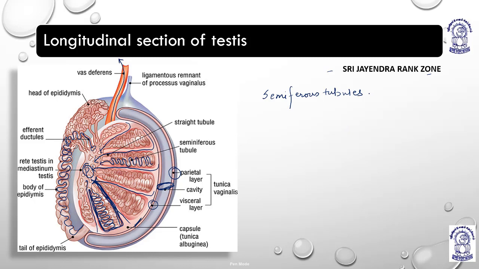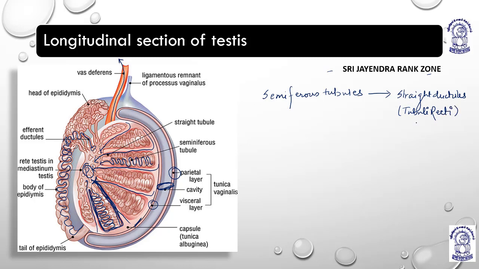From seminiferous tubules, which are inside lobules, they basically come to the straight ductules known as tubuli recti. Very good.